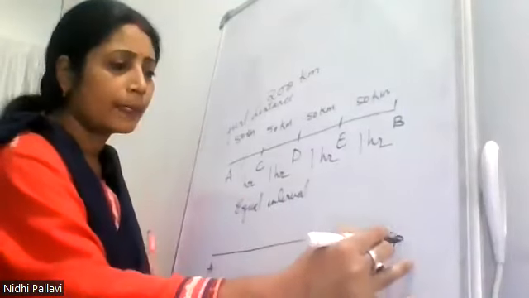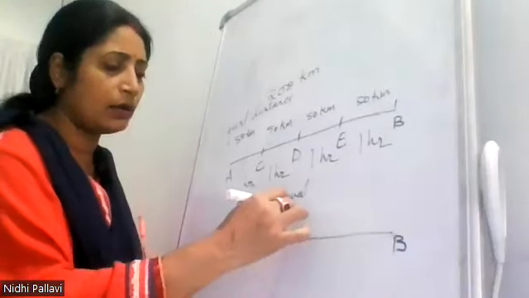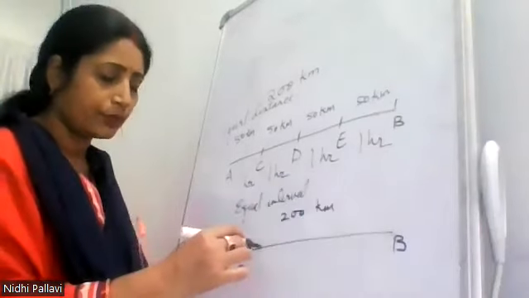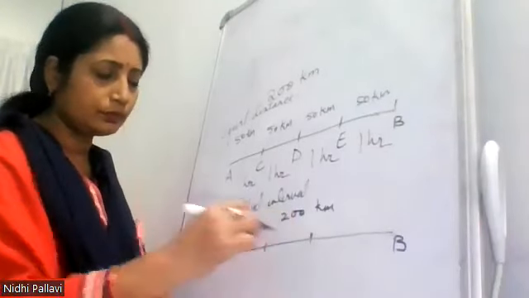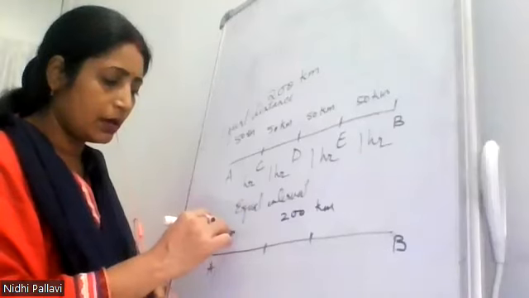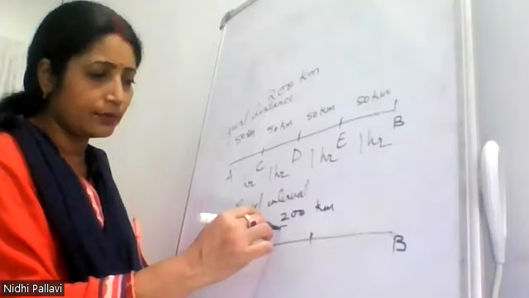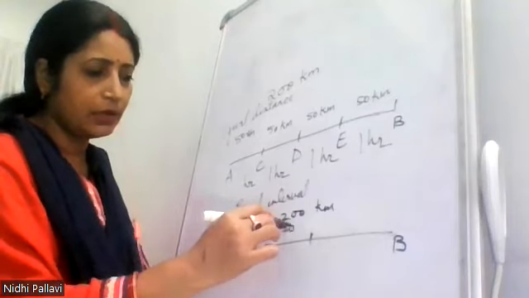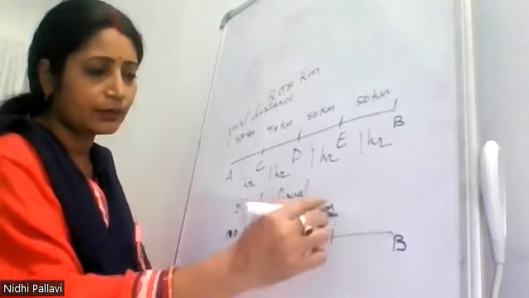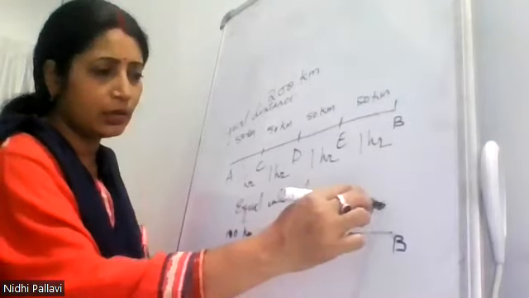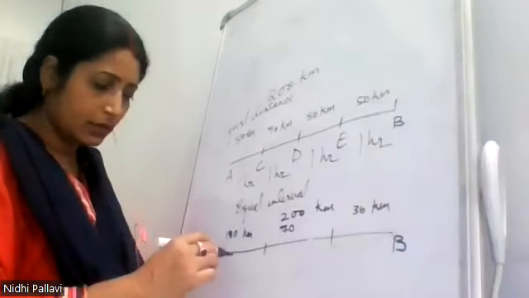But suppose I'm taking another example. A, B, this is 200 kilometers again. This is 100 kilometers, this is 70 kilometers, and this is 30 kilometers.